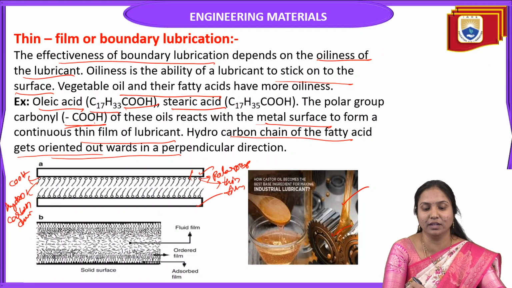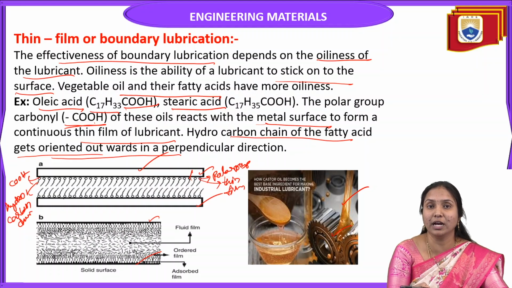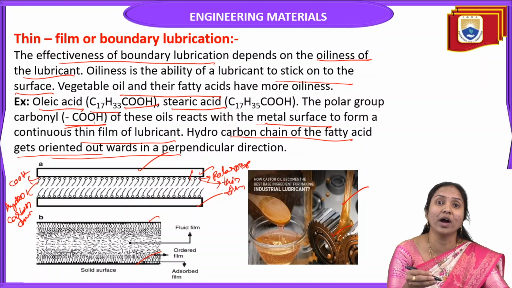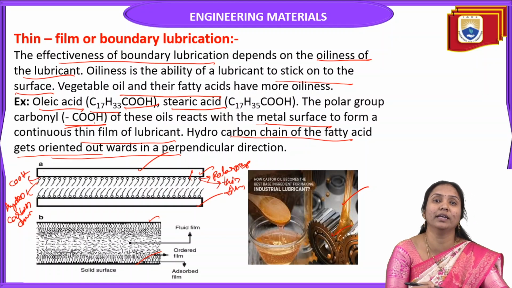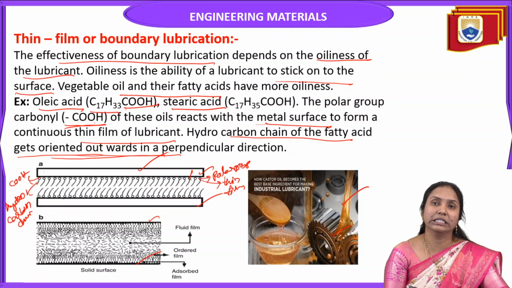This image clearly shows that when applied in between two moving surfaces, it is chemically or physically absorbed by the metal surfaces and forms a metallic soap film. The polar groups are absorbed by the metallic surfaces and the hydrocarbon chains are oriented outwards in a perpendicular direction.